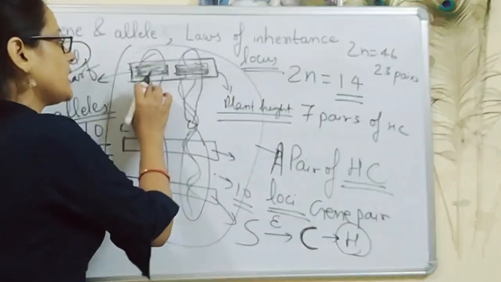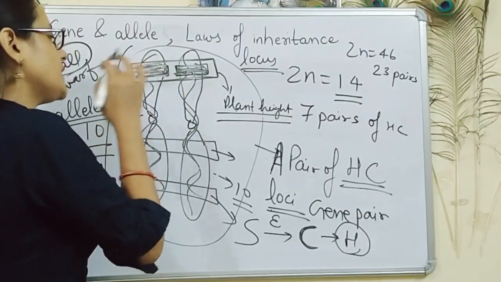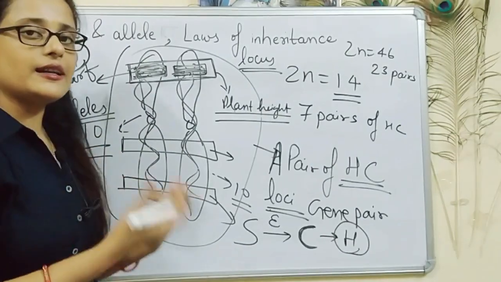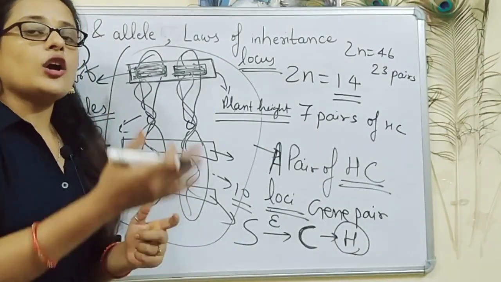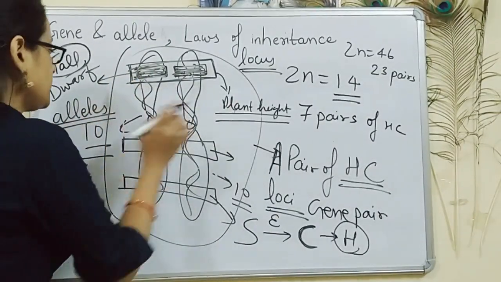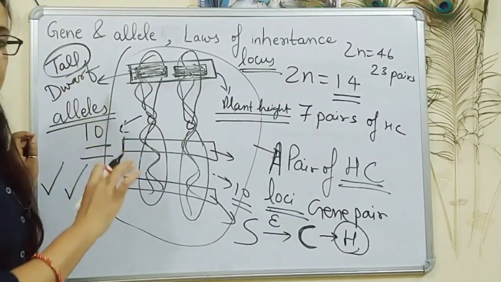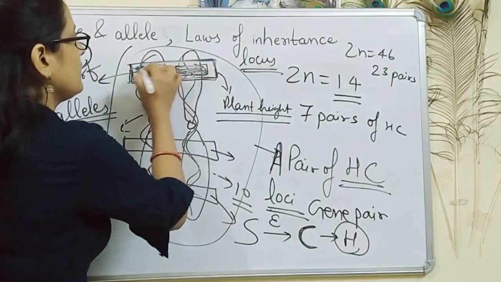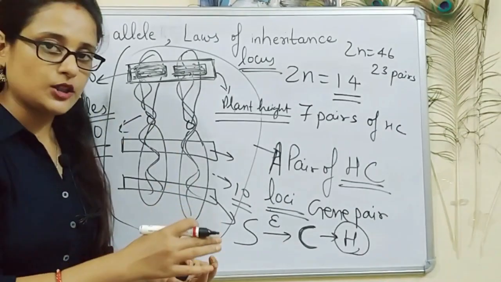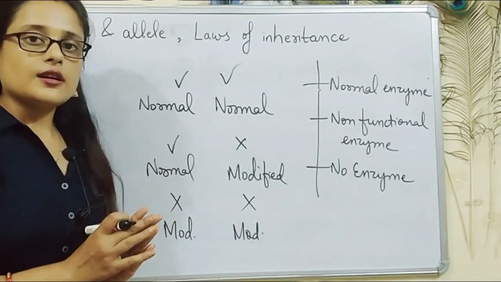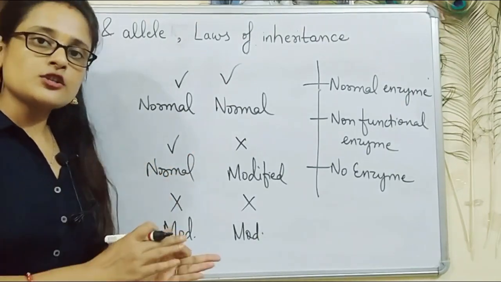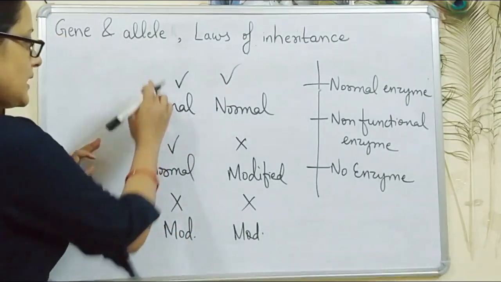That is, these both are genes. This is a gene pair. So we are giving them names. So this is one allele. This is one allele. So genes and alleles are same. Alleles are alternate forms of genes, and genes work for character and alleles work for trait. That is, this gene pair will work for plant height, and these individually will either form that plant tall or will form dwarf. Thus, there are three cases of versions of genes. Versions of genes are called as alleles. So these are the three cases.